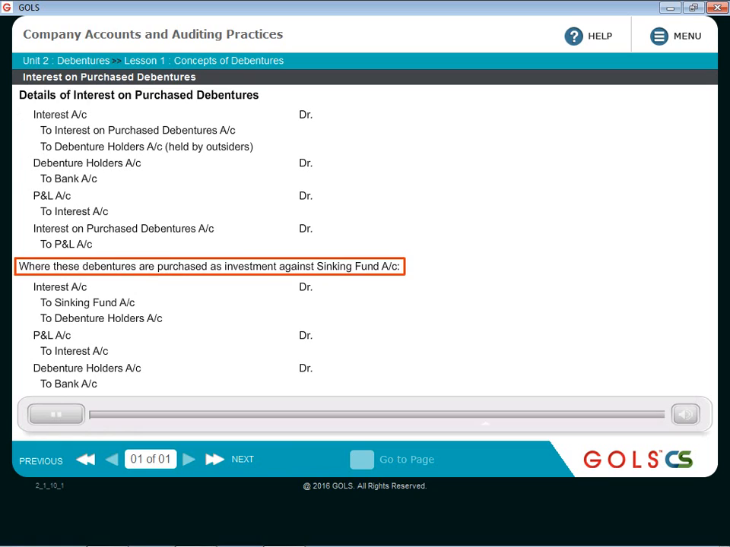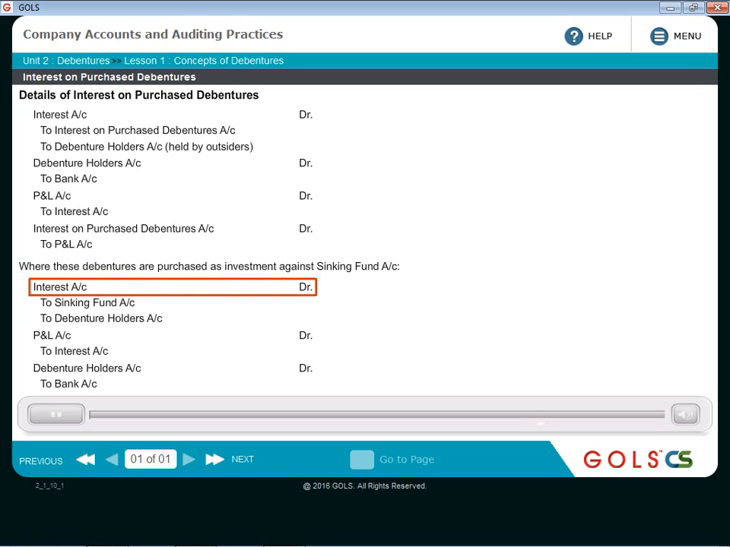Now, sometimes these debentures can be purchased as an investment. So, instead of making an investment in some specified securities outside, the company may decide to make an investment in its own debentures. Then there is a sinking fund account which is already created by the company. In that case, there is one slight difference as compared to option 2 that we saw. Instead of crediting the interest on own debentures to interest on purchase debentures account, it will be credited to sinking fund account.